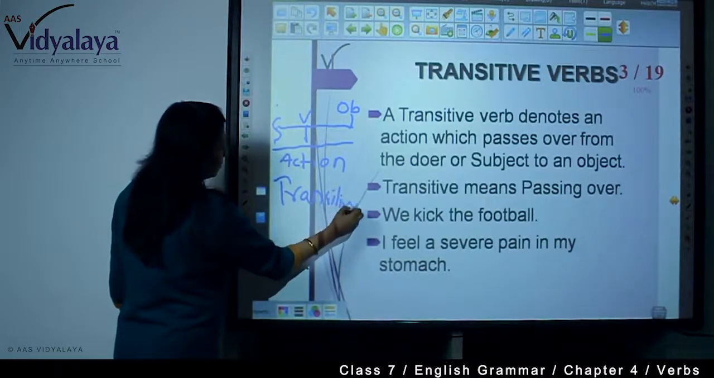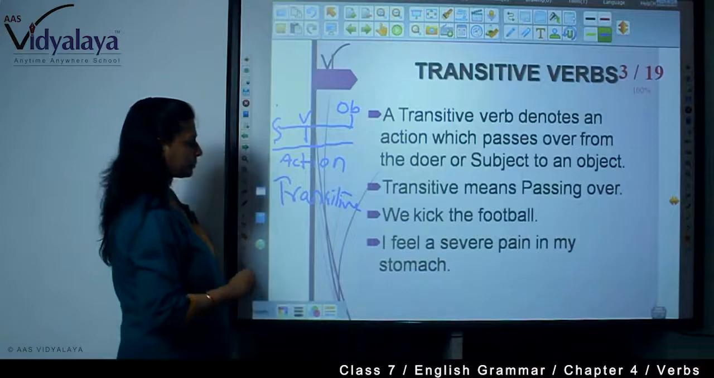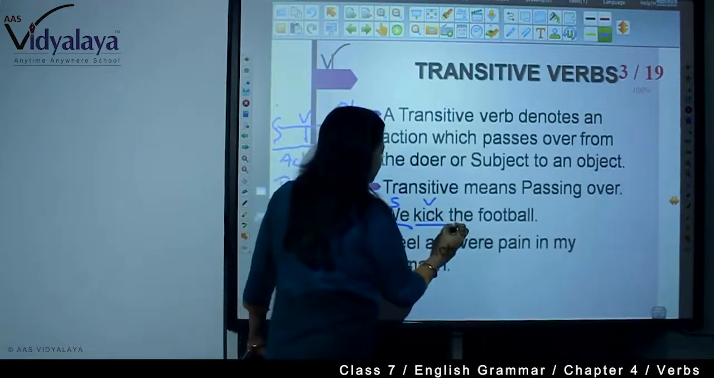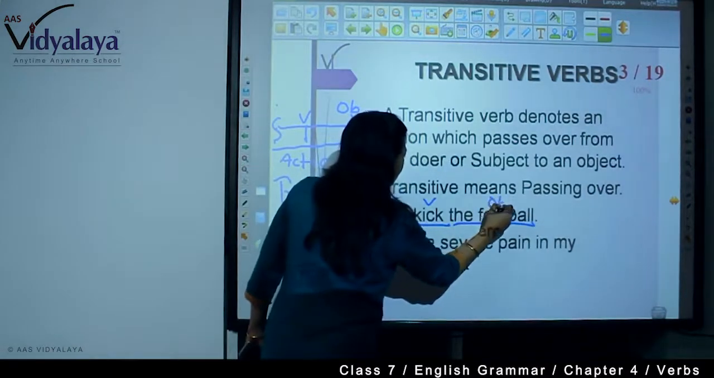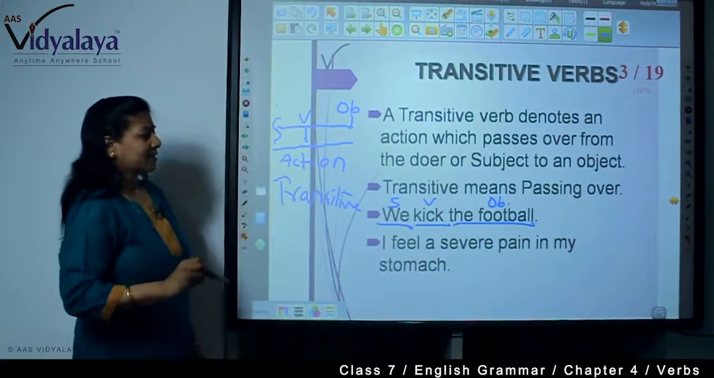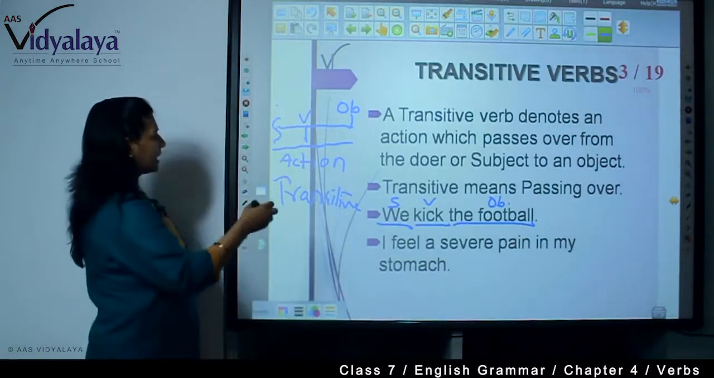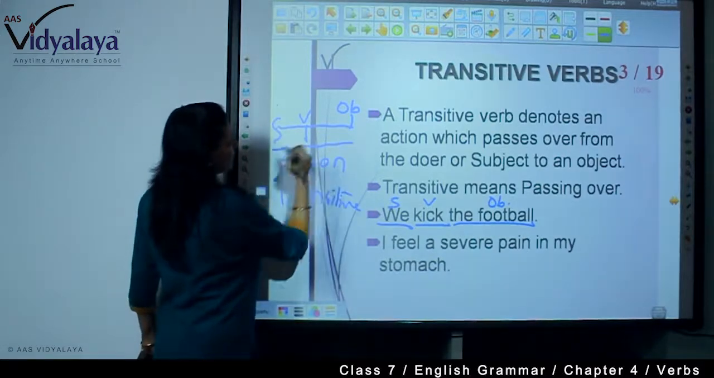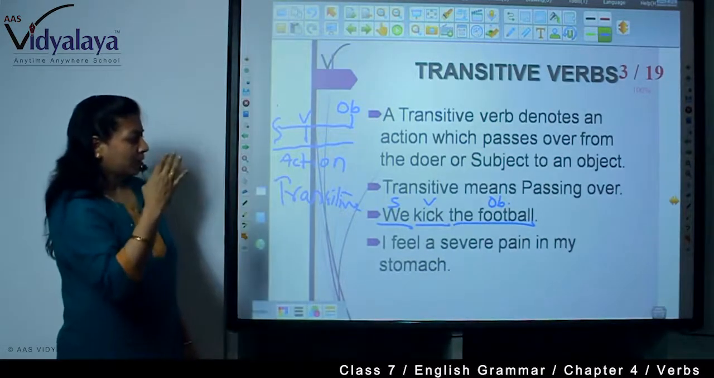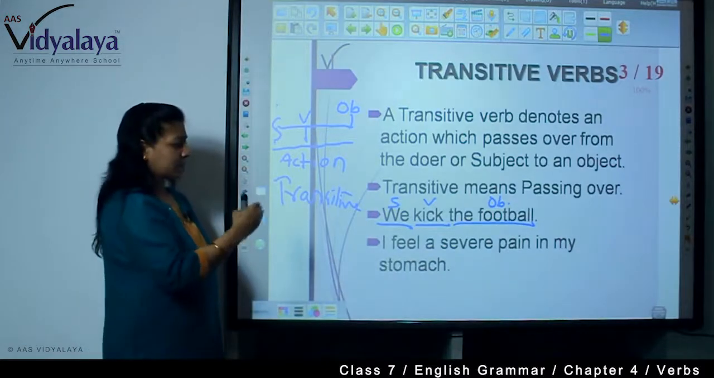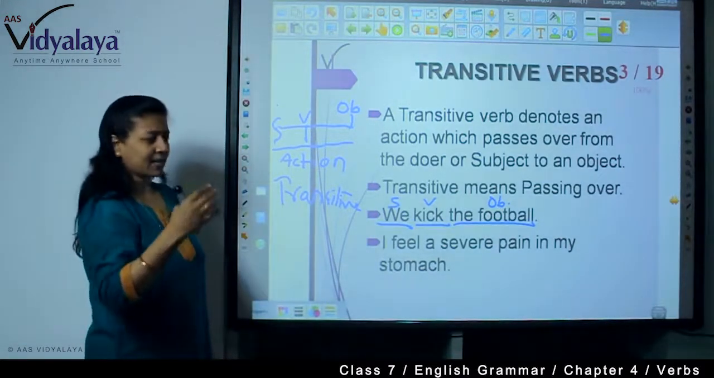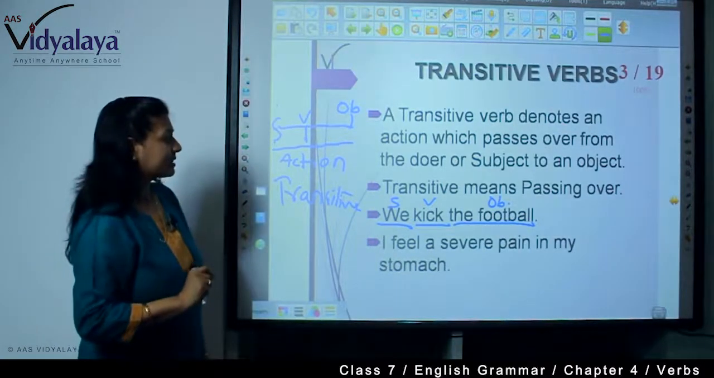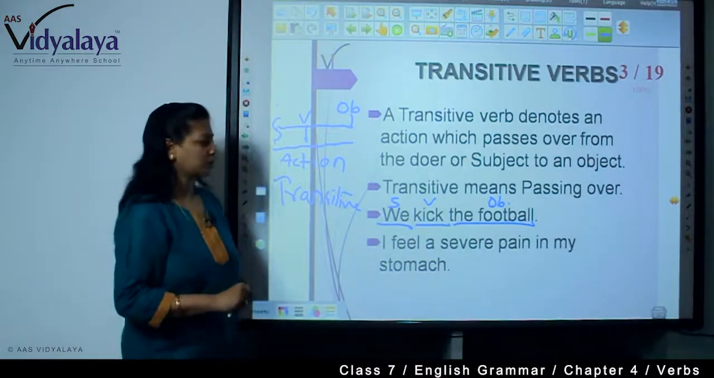Transitive verb. For example, we, subject, kick, verb, object, football. Transitive means passing over. See, subject we, verb kick, and object is football. So, the action is passing from the subject to the object. We kick the football. So, always remember to find the object. In a sentence, it's very easy to find the object.